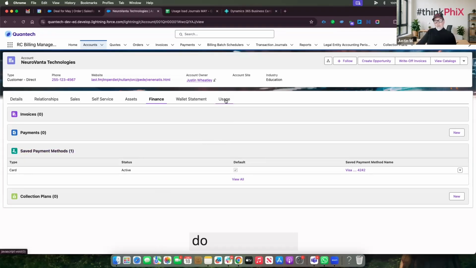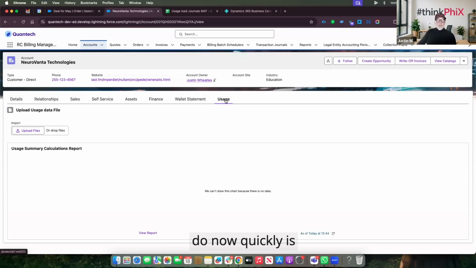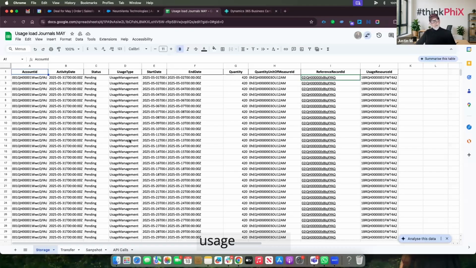But what I want to do now quickly is, we've been talking about usage. My customer has multiple different platforms. So as part of the platforms, they're producing usage records hourly or daily. And what we can do is we can connect directly to those platforms via an API, or we could simply have the customer upload those usage records directly into the platform. So I've created some usage records.